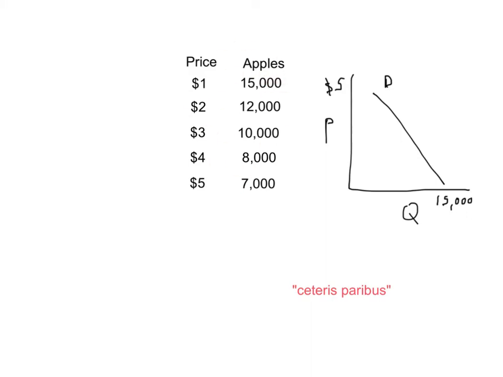Let's say this is the demand for a town, maybe all of Dearborn in a day or a week or something like that. I don't know how many pounds of apples people in Dearborn buy every week, but if the price is $1, people will buy 15,000, and if the price is $2, people will buy 12,000. That's smaller because remember the income effect, the substitution effect. The law of demand is that if the price goes up, the quantity demanded goes down. Notice that on our curve over here, as the price goes up, quantity goes down. Price goes up, quantity goes down.